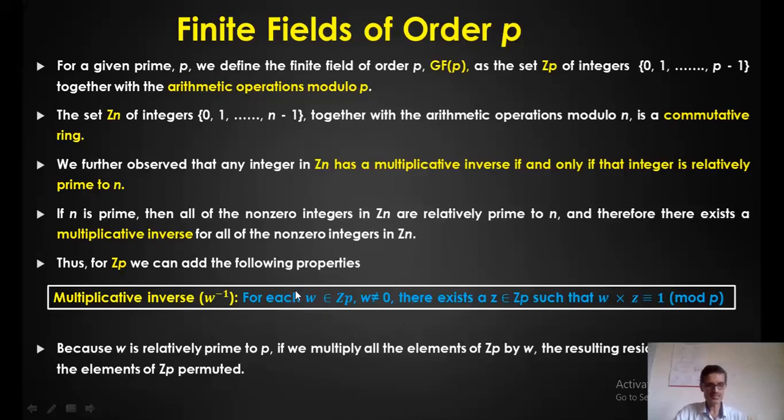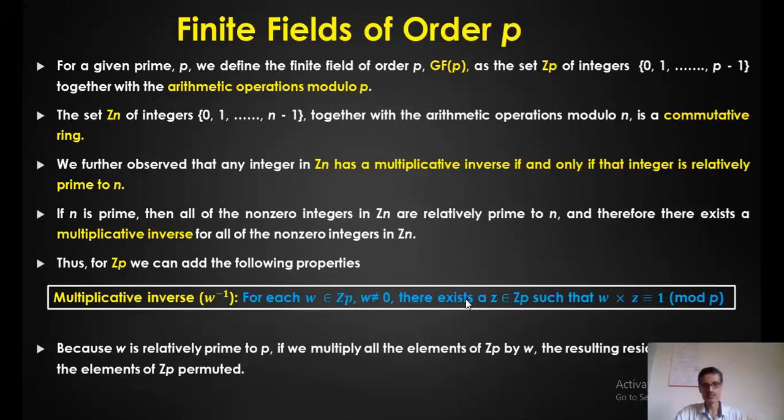So if I write that in the statement form for a field, with some prime number p, for every element w in Zp, where w is not equal to 0, there exists an element, say z, belonging to the same Zp such that w times z is congruent to 1 modulo p, that is, w times z mod p is always equal to 1. Here 1 is the identity element.